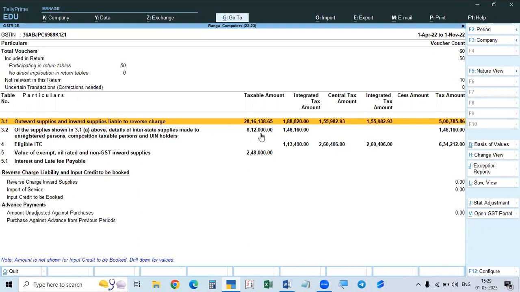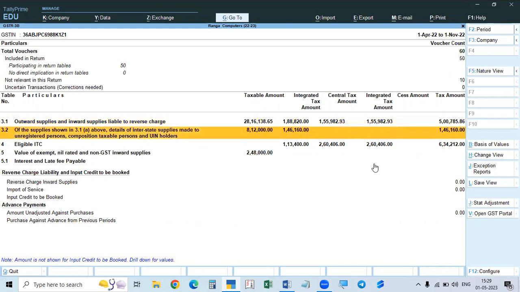This will be taken in this report. This is taken from our books, but in the portal it will take not our books, it will take only as per the GSTR 2A to B. Okay, I will tell you the difference also. GSTR 2A to B will take the ITC available. So in this case, if there are no errors in GSTR 1, GSTR 2, all the amounts will be carried.